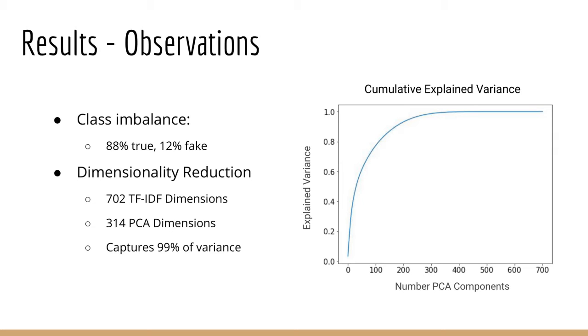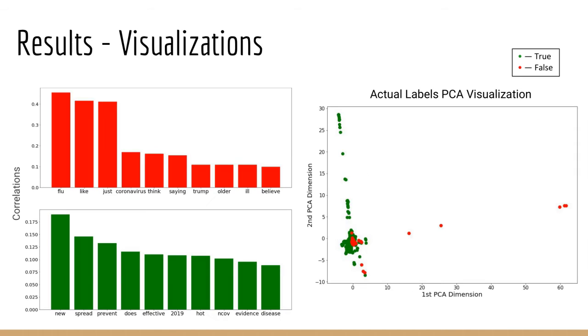We performed PCA on the vectorized tweets and calculated the cumulative explained variance for each PCA component. Through this method, we were able to capture 99% of the variance in the original dataset using only 314 PCA dimensions. This reduced the dimensionality by more than half. We then created two visualizations to further explore the data.